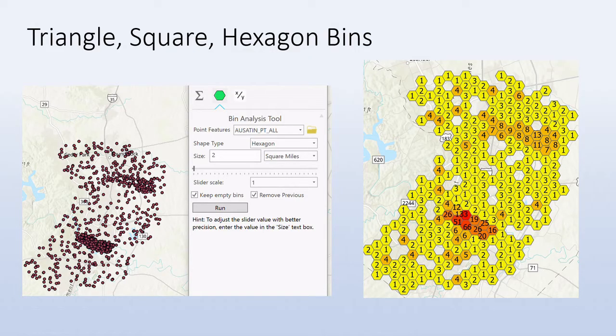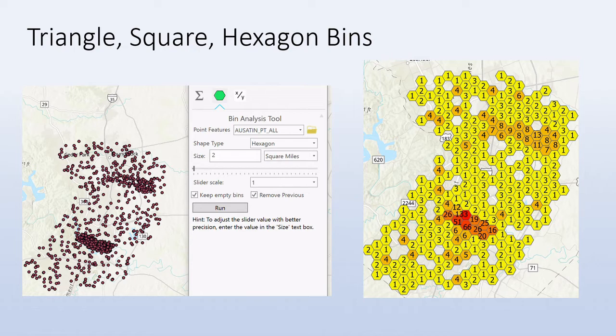First, let's look at triangle, square, and hexagon bins. Using these bins, you can clump data or cluster data without distorting the data too much and be able to aggregate it at a much smaller level. On the left, you will see some point data, which is your protected health information. The toolbar you see is the easy-to-use MapMasq interface.